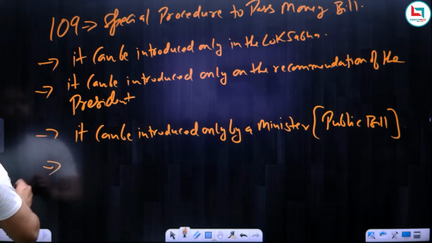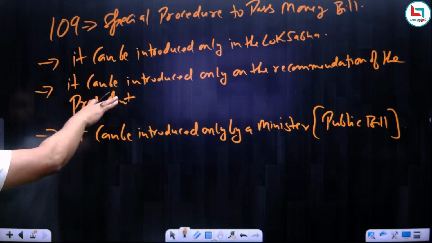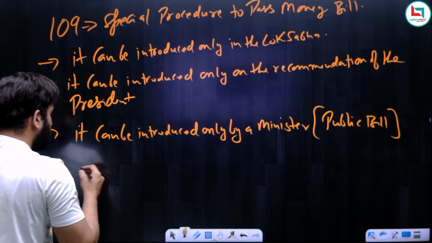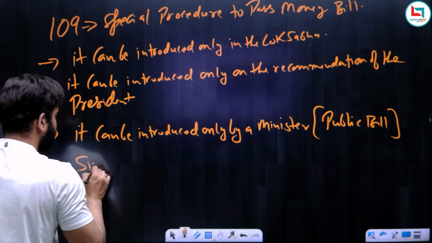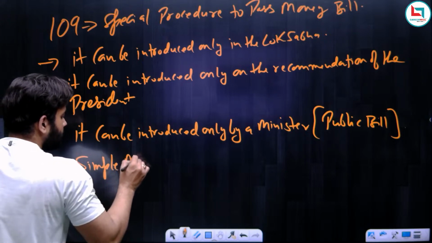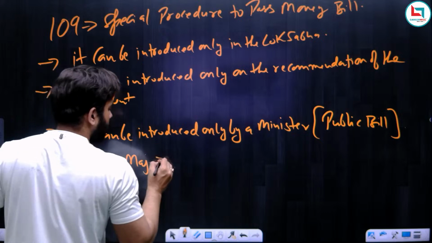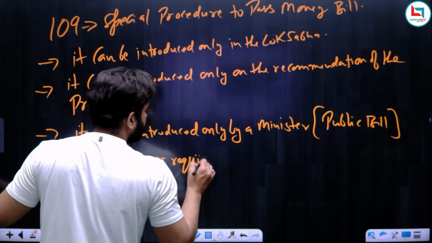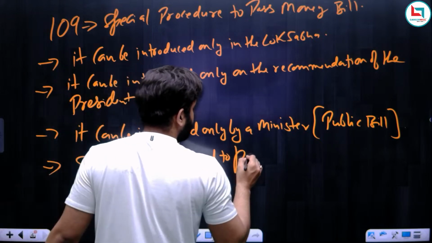Now, the fourth point. The money bill is introduced only in the Lok Sabha, and in the Lok Sabha, a simple majority is required to pass the bill.